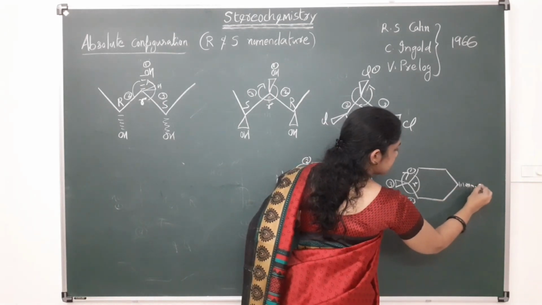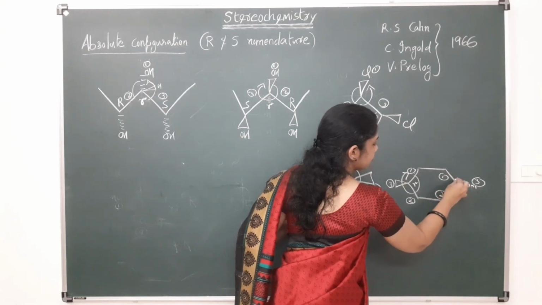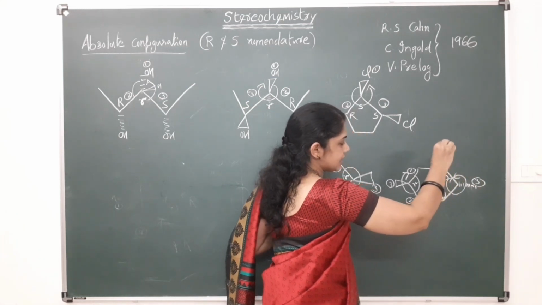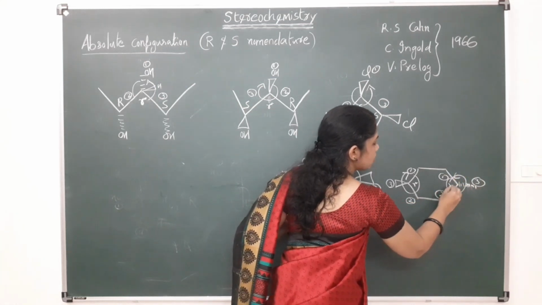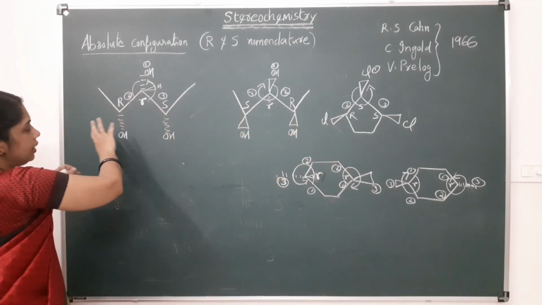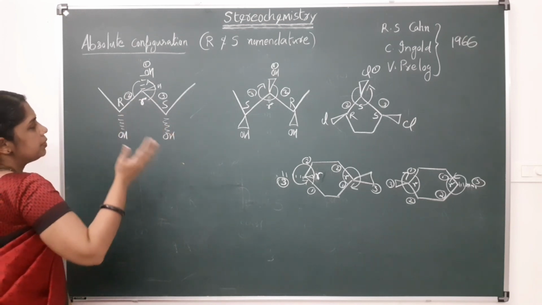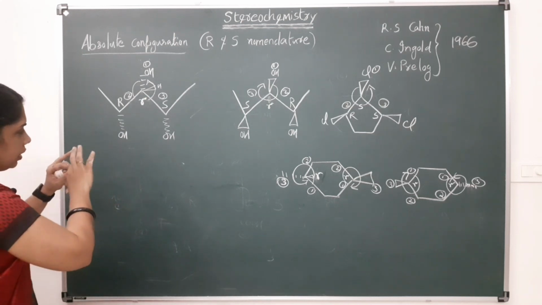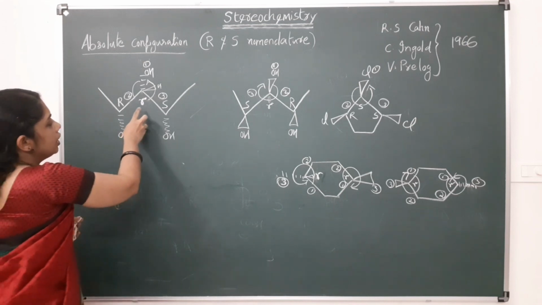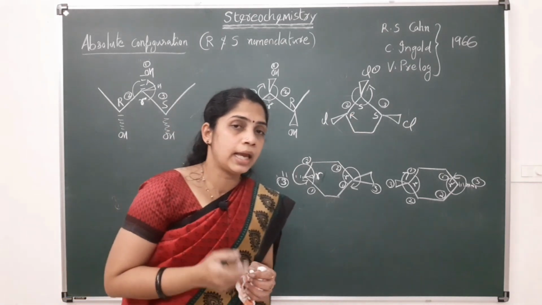Similarly here this is having third priority, this side 1, this side 2, 1, 2, 3. Okay, this is the anti-clockwise direction, S, but we have to reverse it, so this is also having the configuration small r. So for these types of systems, that are the same on both sides except in configuration, in such cases we can use the small r or small s configuration instead of capital R and capital S.